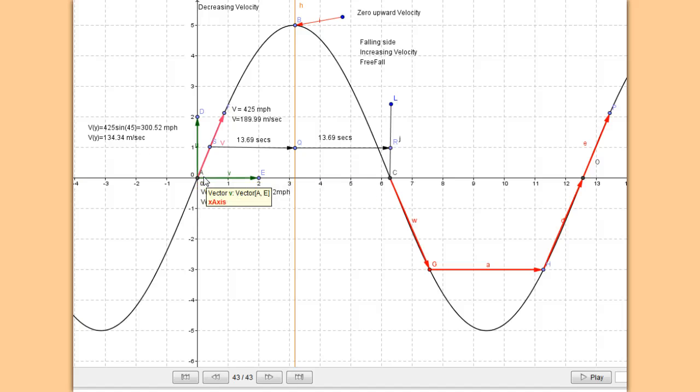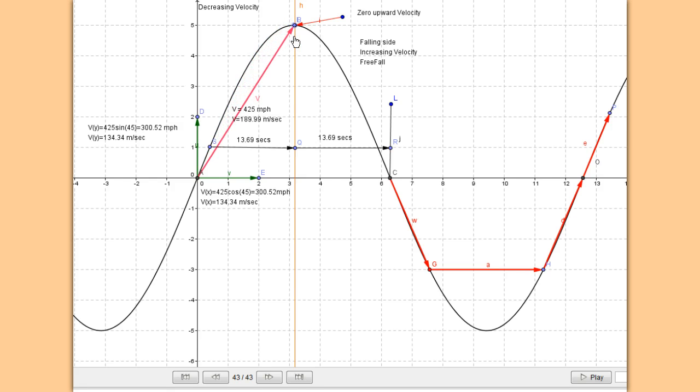Once the pilot cut the engines, the plane is still traveling at 134.34 meters per second in the upward direction. But the plane is going up and losing velocity.